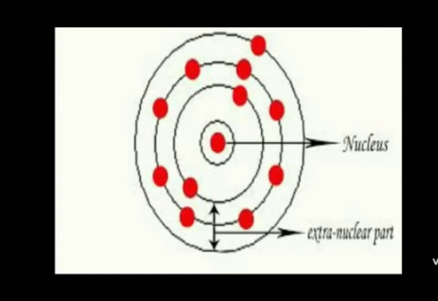Extranuclear part of an atom: electron. It is negatively charged. It is represented by the symbol e. It carries a negative charge of -1 e. It revolves in orbit around the nucleus. So the extranuclear part in the atomic structure includes electrons revolving around the nucleus and the empty space in between the nucleus and the electrons.